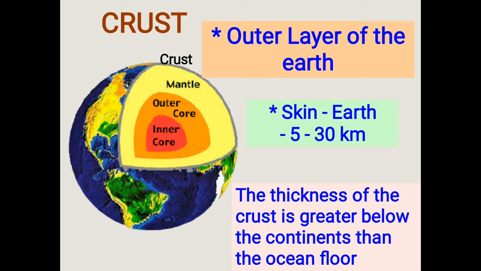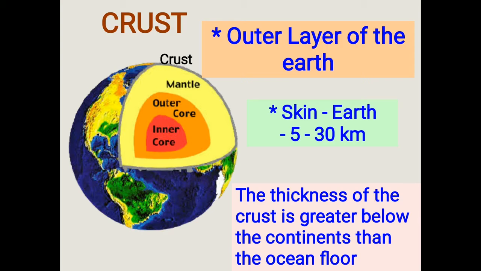The thickness of the crust is greater below the continents than the ocean floor. The outermost or uppermost layer of the earth is the crust. It is the thinnest of all the three layers. The thickness of the crust, however, varies widely. It is thicker under the continents, ranging from 35 to 70 kilometers, and thinner under the seas with an average thickness of 5 to 7 kilometers. But generally, we say it as 5 to 30 kilometers.